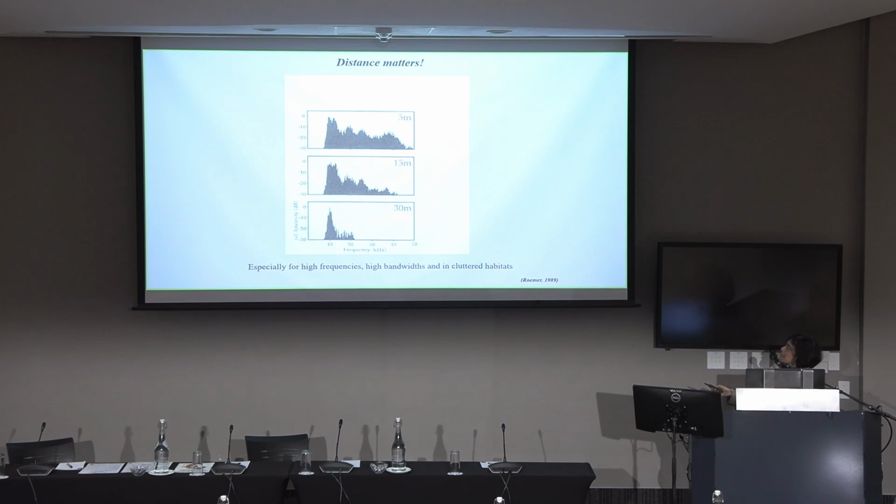This beautiful paper by Heiner Römer, in which he broadcast the call of a katydid in the grassland habitat and re-recorded it at 5 meters, 15 meters, 30 meters. Basically, the vegetation filters out the high frequencies as well. For those dealing with low frequencies, this is not much of a problem. But if you're really dealing, like many of us do, with higher frequencies, this is something we really have to worry about. Because if I wasn't close enough to my animal, I would think this was its real spectrum, whereas actually it is this. And so that is why in field recordings, getting as close as possible matters.